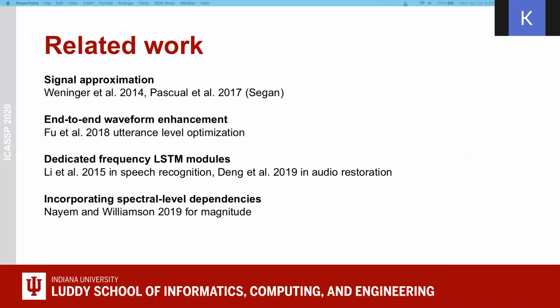Now, I will talk about a few previous works on speech enhancement. There have been many works on signal approximation. Notable is the 2014 paper of Felix Weninger et al., where they find that in LSTM networks, signal approximation performs better than mask approximation. Santiago Pascal et al. proposed the speech enhancement generative adversarial network, SEGAN, in 2017. Since then, end-to-end waveform enhancement has been tried quite a bit. In 2018, Szu-Wei Fu et al. proposed a fully convolutional network which uses optimization at the utterance level.